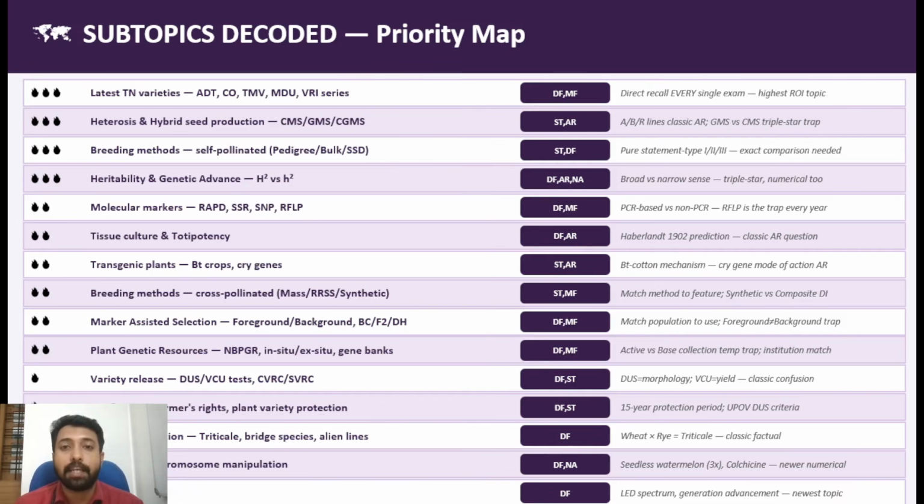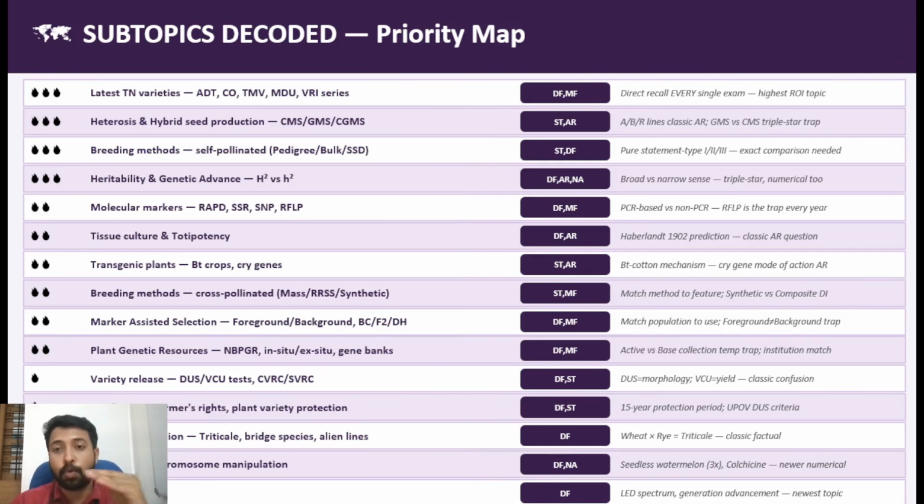Then comes the variety release. How you can release a variety, which are all the tests to be done, which are all the steps to be followed. In that, you should have a clear idea about the flow chart from proposal to certification. Till certification, you should have the flow chart and the exact order for releasing a variety very clear to each and every one of you.